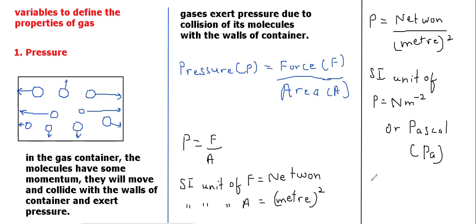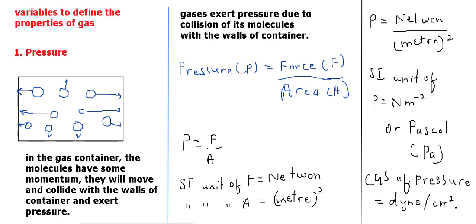When we discuss the CGS unit, that is the centimeter gram second unit, it is different. So up to here we got an idea that the SI unit of pressure is Newton per meter square, or Pascal. If someone asks you the CGS unit of pressure, it will simply be dyne per centimeter square. This is the unit of pressure here.